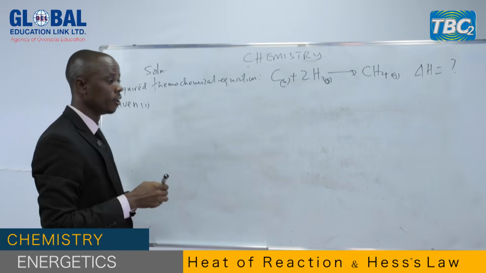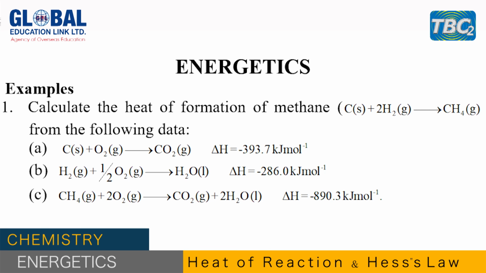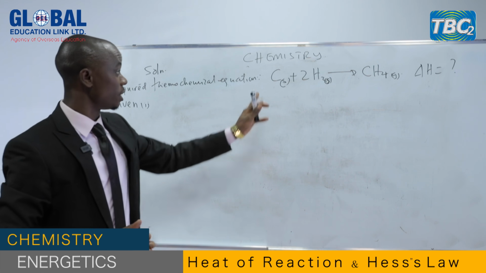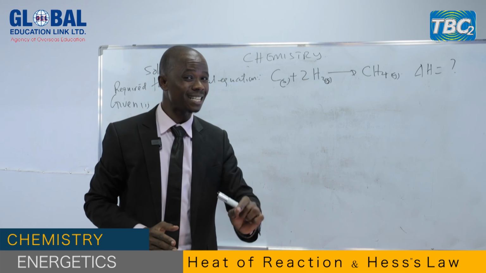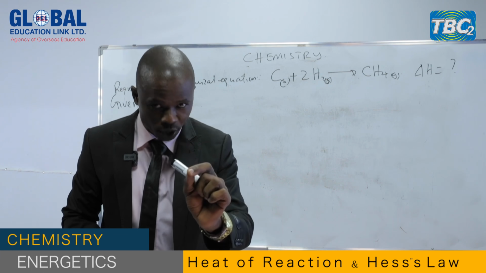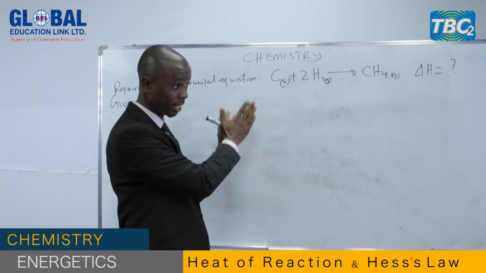Given, number one, you are given carbon and oxygen to get carbon dioxide with the enthalpy change, hydrogen gas and oxygen to get water, enthalpy change given, methane, oxygen, carbon dioxide, and you are also given the enthalpy change for that reaction. So the question is very clear. Now, what you have to do, the first skill I've told you, is to write a required balanced thermochemical equation. That is number one, you've already done that.